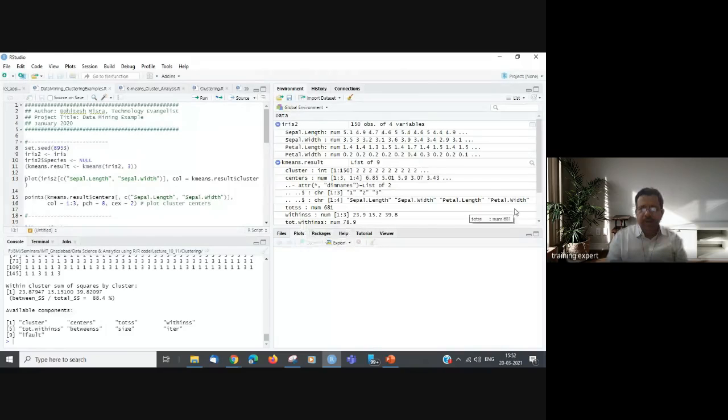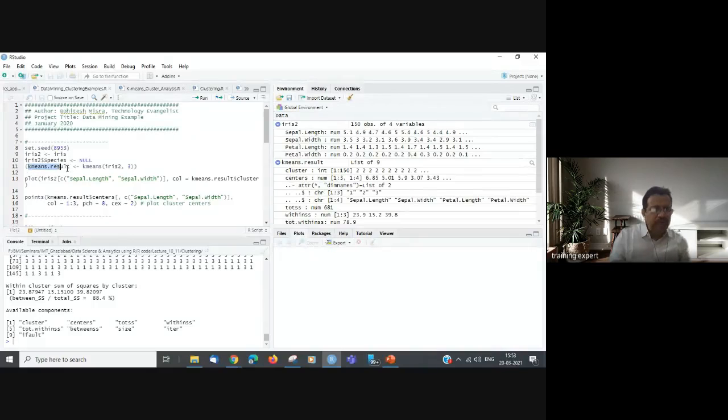It shows the center points it has calculated, and it has assigned all points to cluster ID 1, 2 or 3. So all these 150 points are now assigned to 1, 2, or 3. So these are the 3 clusters. We'll see how. Okay.